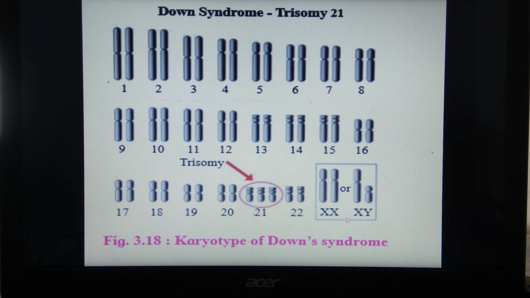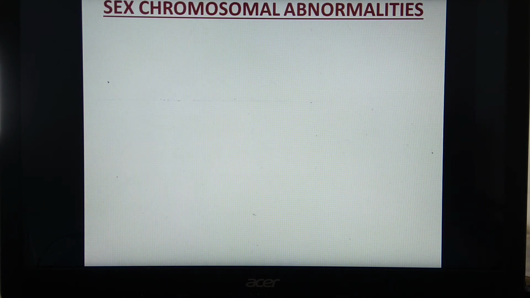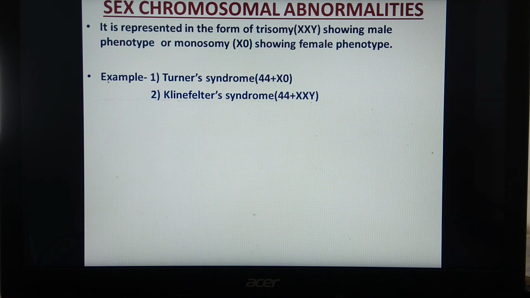XX is for females and XY is for males. So Down syndrome is 21 trisomy, one example of aneuploidy, where addition of one chromosome takes place in its diploid number. We'll see the next slide. Here we are going to study sex chromosomal abnormalities.